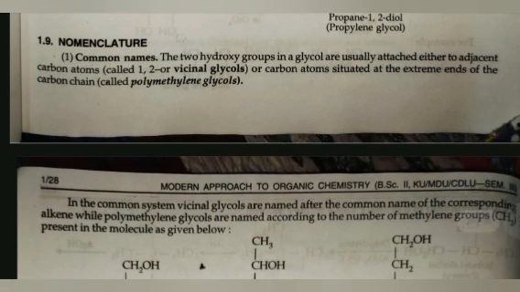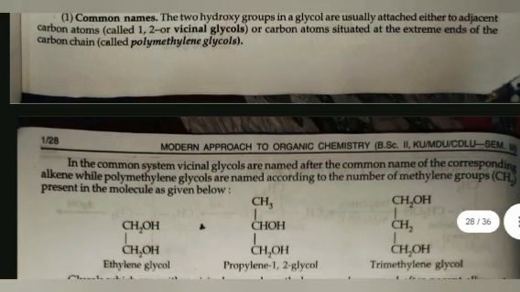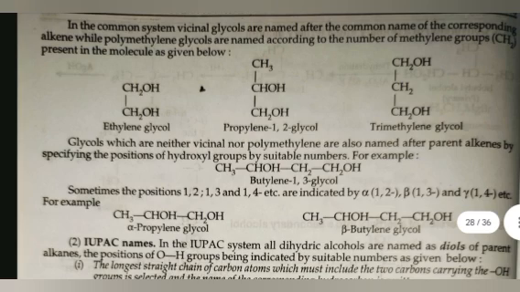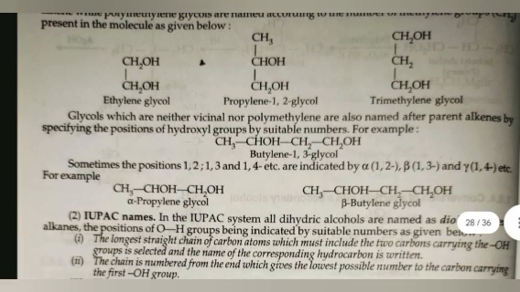The two hydroxy groups in glycol are usually attached either to adjacent carbon atoms or to carbon atoms situated at the extreme ends of the carbon chain, called polymethylene glycol. In the common system, vicinal glycols are named after the common name of the corresponding alkene with glycol, while polymethylene glycols are named according to the number of methylene groups present in the molecule as given below. Ethylene glycol, propylene 1,2 glycol, trimethylene glycol.